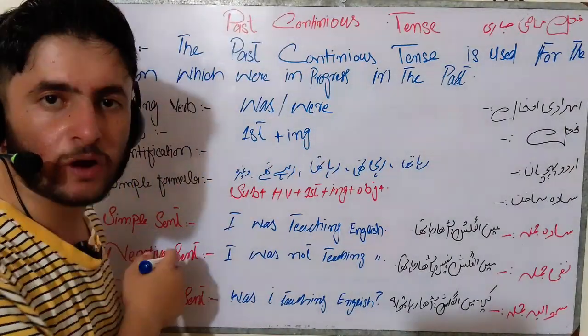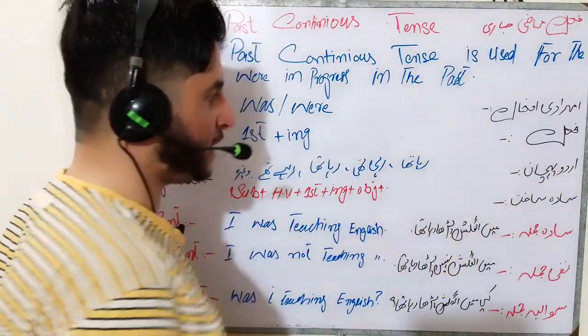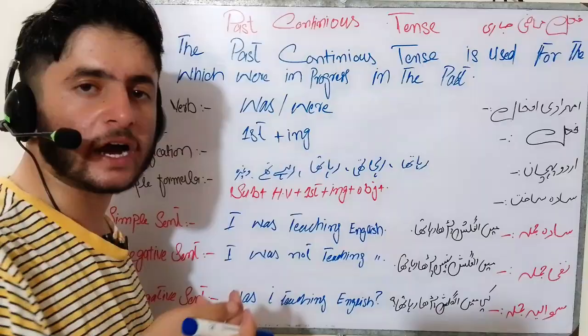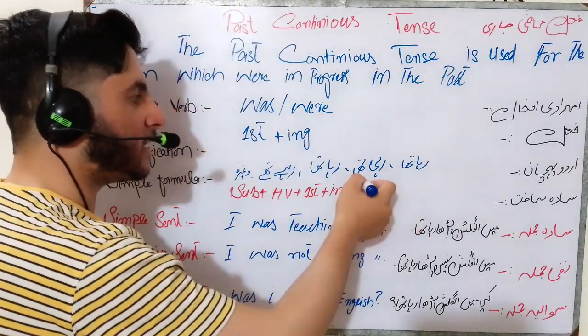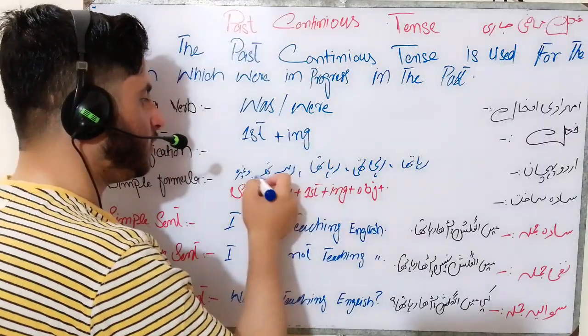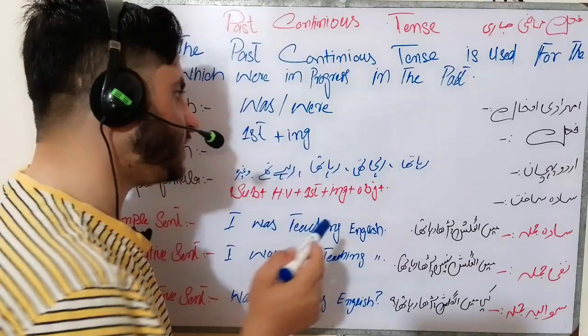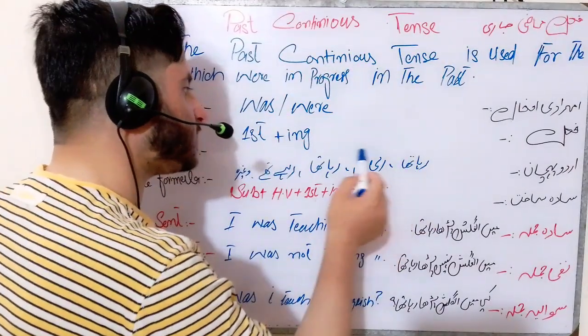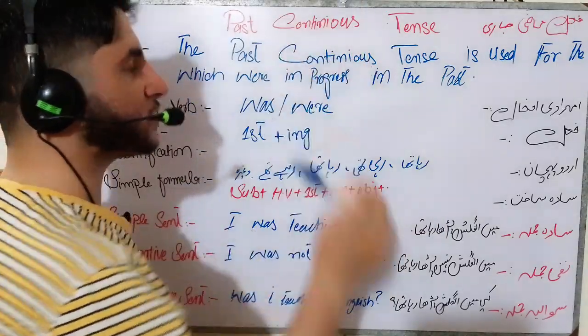Then we have the Urdu identification. Urdu identification means Urdu pehchan. So we have the Urdu identification of the past continuous tense: raha tha, rahi thi, rahe the, and so on. Remember that when the sentence ends with रहा था, रही थी, रहे थे and so on, we use the past continuous